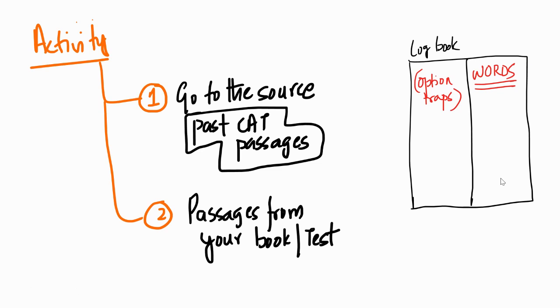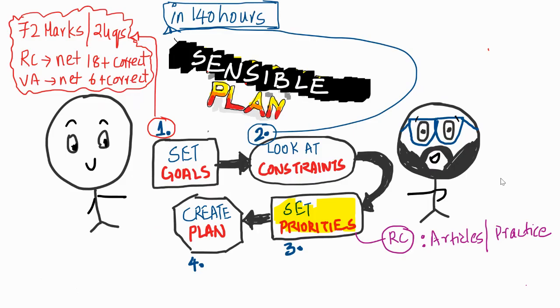So you are on your own, as always, and you should figure out your own process, methods, and understanding as to why a certain answer choice is wrong. Yes. Also, maybe check my video. That might help as well. So, ladies and gentlemen, for reading comprehension, we read articles and we practice. That is a priority, ladies and gentlemen.